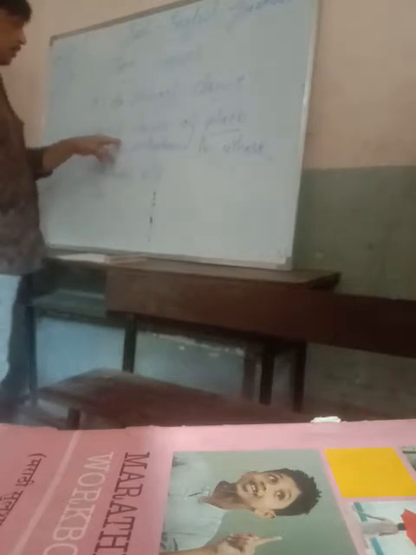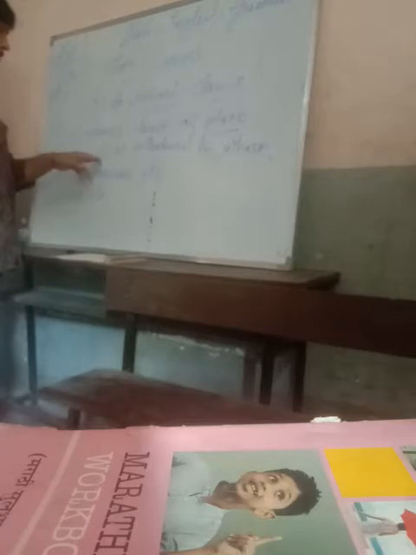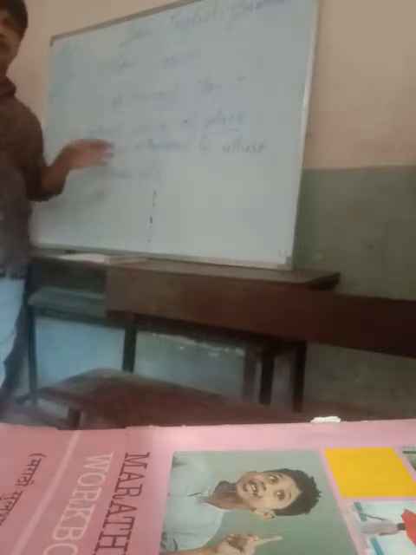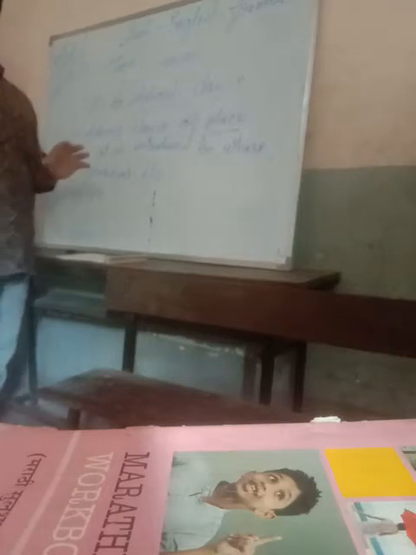First of all, I am going to take the adverb clause of place. It is introduced by where and wherever. For your convenience, you can identify this clause very easily by these words which I am giving you: where or wherever. Whenever you find these words in the sentence, it is an adverb clause of place.